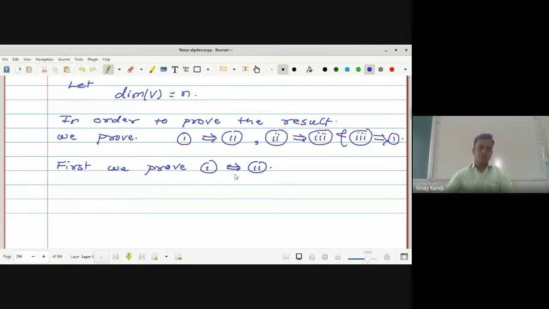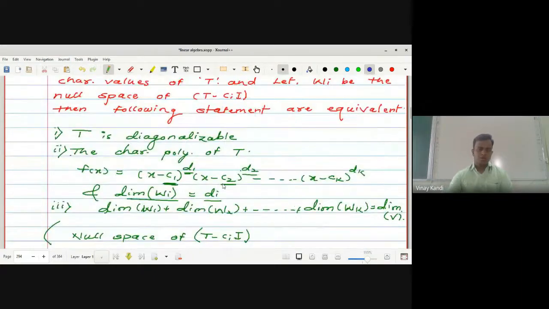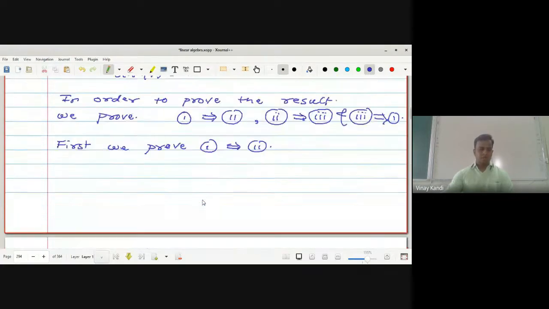What is the first statement? T is diagonalizable. And we have to prove that the characteristic polynomial of T is this one, f of x, and the dimension of Wi is equal to di. So assume the first statement. Let capital T be a diagonalizable operator. Then by definition, there exists an ordered basis.